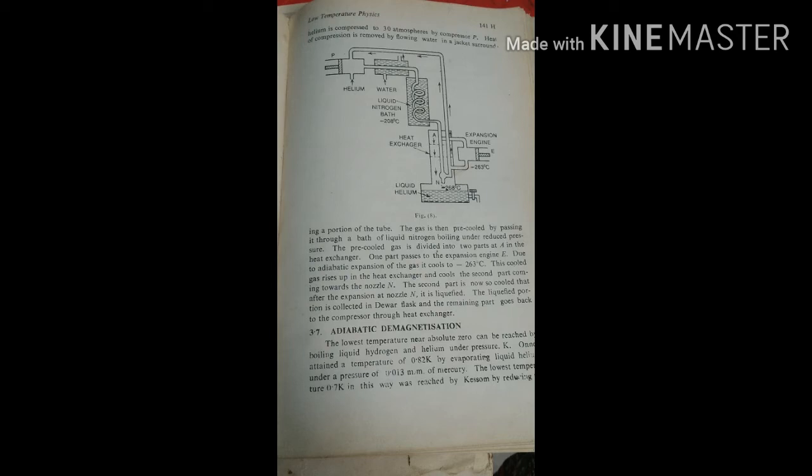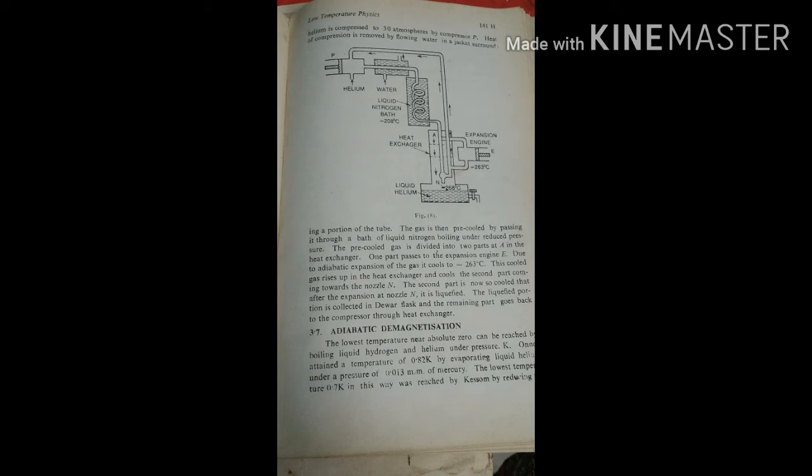This cooled gas rises up in the heat exchanger and cools the second part coming towards the nozzle N. The second part is now so cooled that after the expansion at nozzle N, it is liquefied. The liquefied portion is collected in a Dewar flask and the remaining part goes back to the compressor through the heat exchanger.